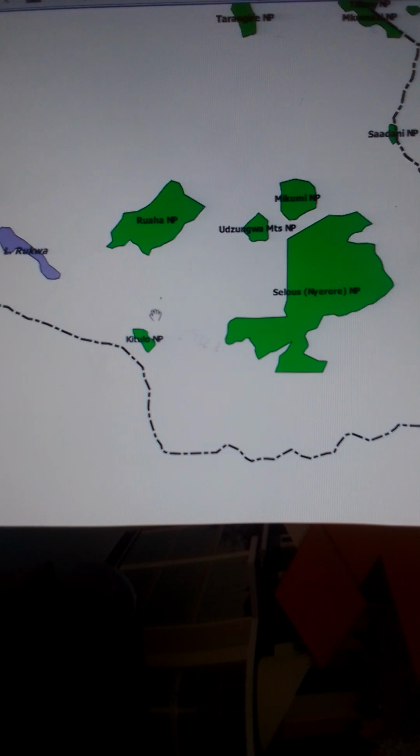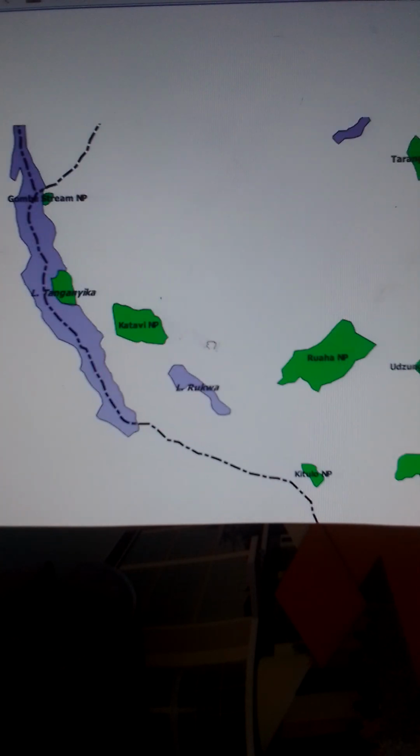We have Udzungwa Mountains National Park. We have Ruaha National Park. And we have this large park around this area. It is called Selous or Nyerere National Park. Now going to the southwest, we have Kitulo National Park.